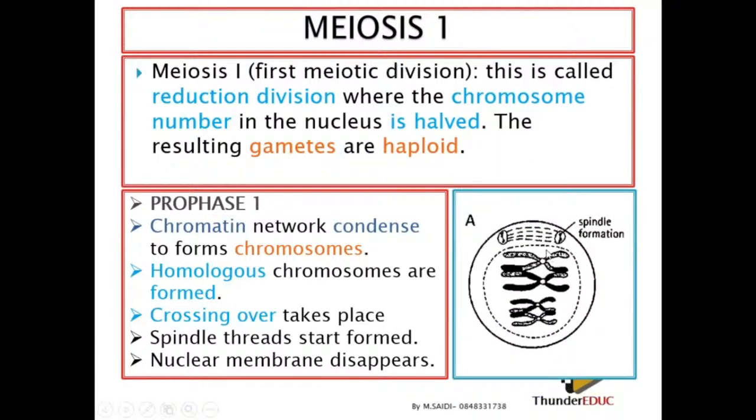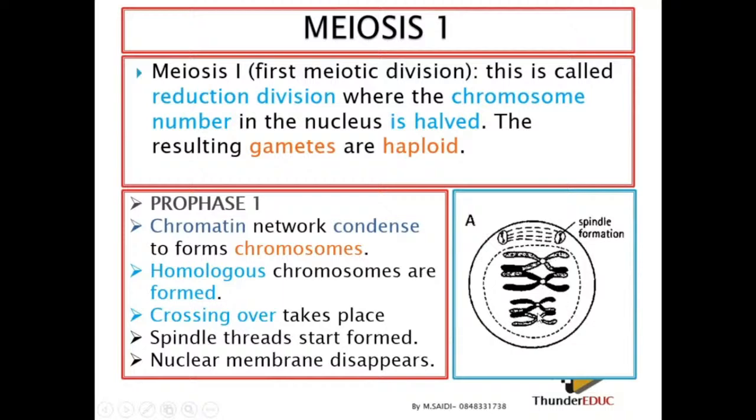Let's look at the diagram here. So you see that the chromosomes condense, the homologous chromosomes. You see this one is short, this one is long. So this short cannot go with the long one. No, the short goes with the short, the long one goes with the long one. That's the principle.